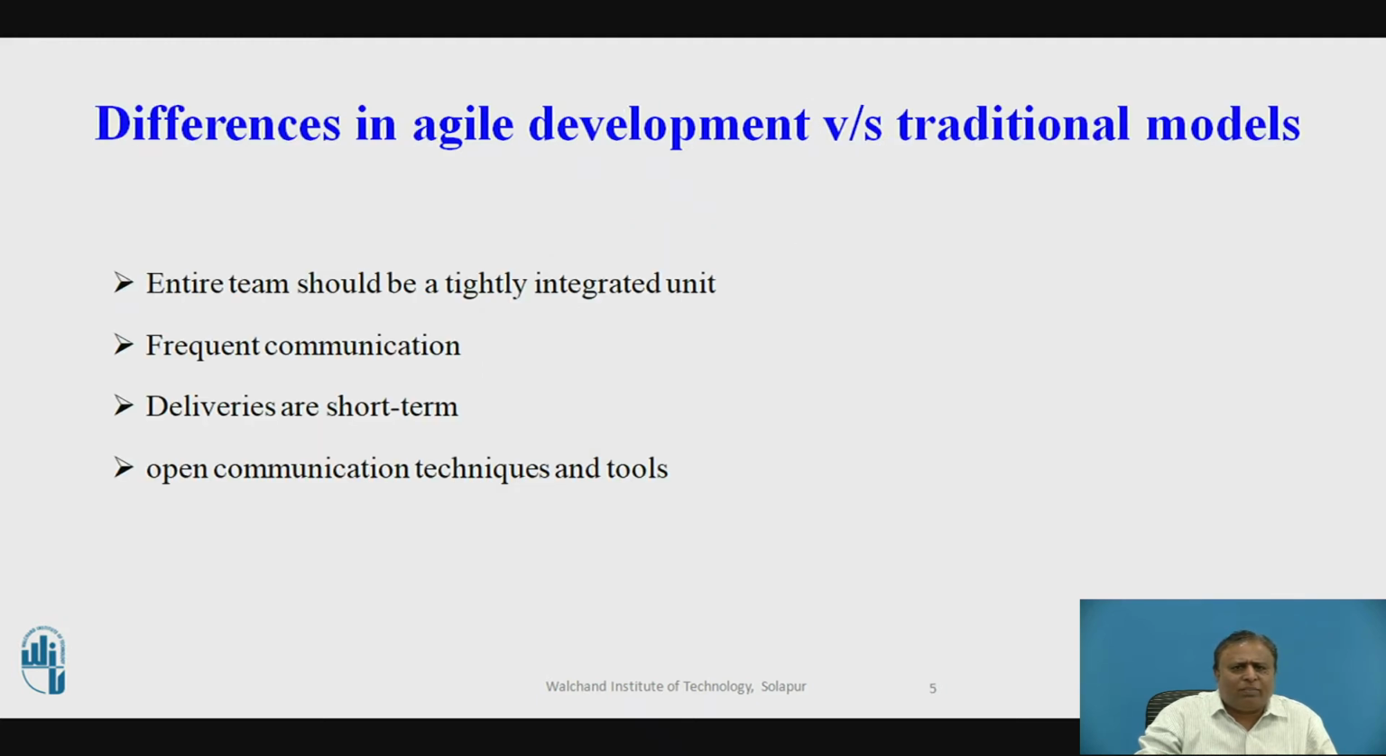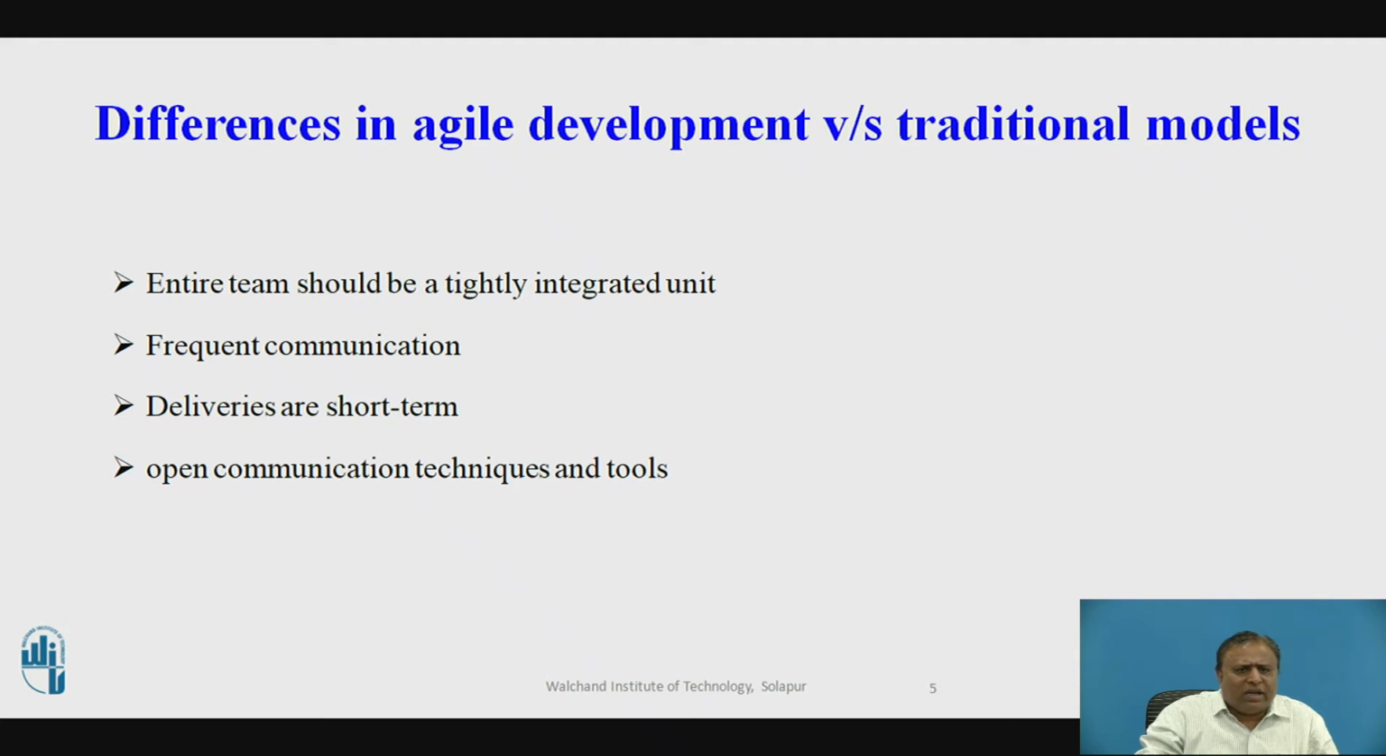Differences in agile development versus traditional models. The agile model emphasizes the fact that the entire team should be a tightly integrated team. This includes the developers, quality assurance people, project management people, and the customer. This is not the case in the traditional model. Frequent communication is one of the key factors that makes the integration possible. Therefore, daily meetings are held in order to determine the day's work and dependencies.